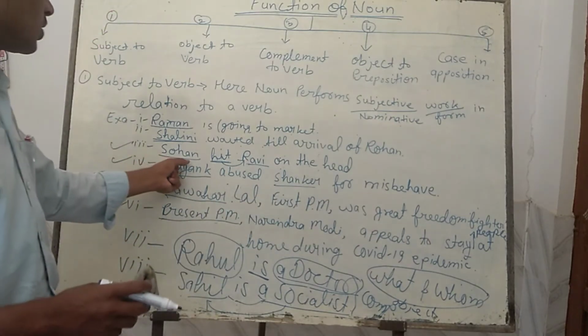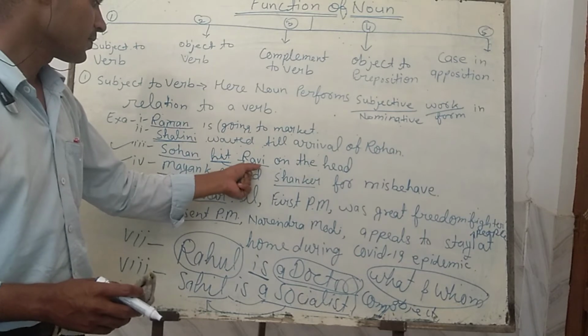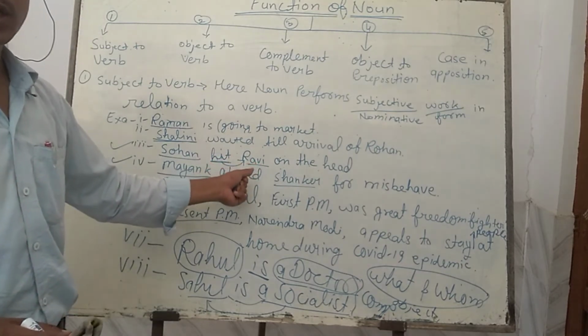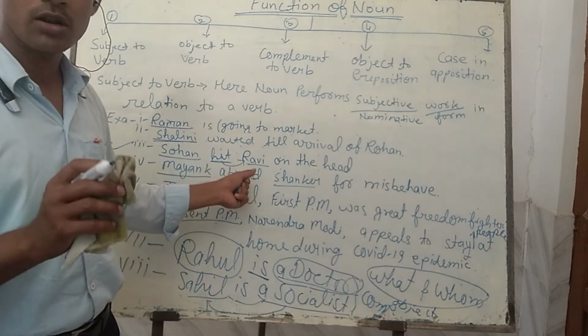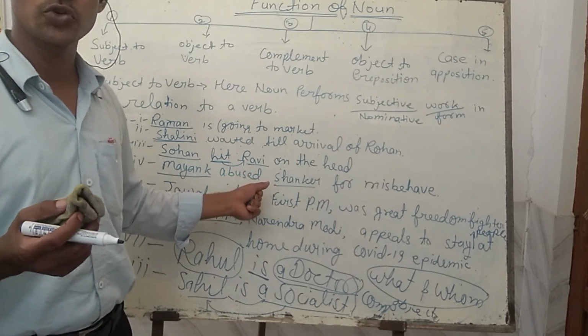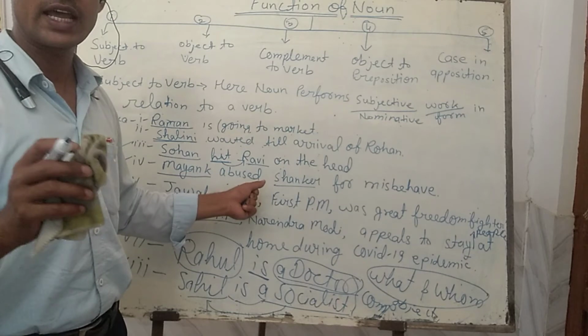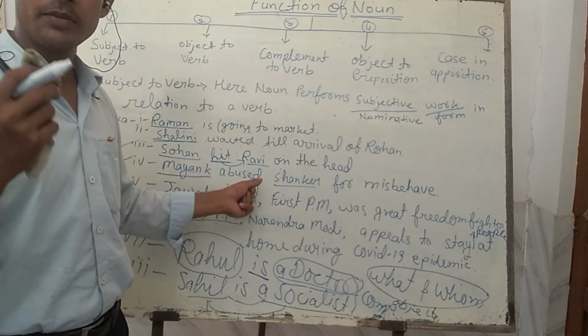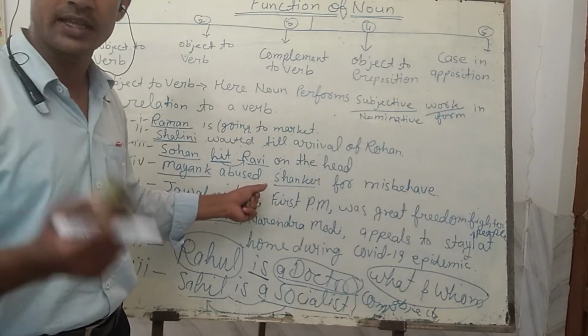In the third example, you will find Sohan hit Ravi. Sohan hit Ravi, okay? Hit. If you hit somewhere or on somebody, then there will be a place. You are not going to hit anywhere in the air. There will be a need of a base to hit on.